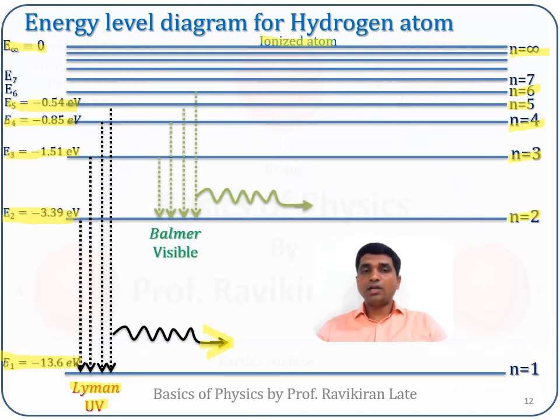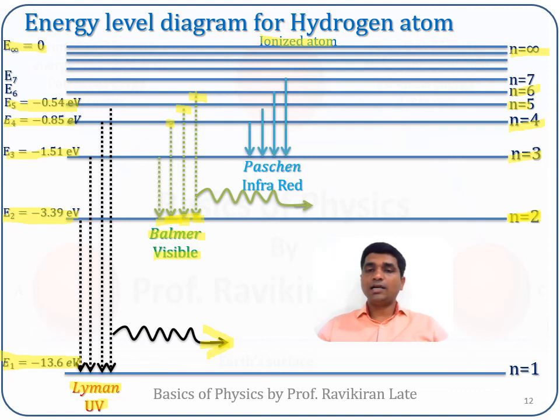Similarly, if an electron jumps from a higher energy orbit to the second orbit, that is from n equal to 3 to n equal to 2, or n equal to 4 to n equal to 2, or n equal to 5 to n equal to 2, if such transitions are there, such a series is called the Balmer series, whose radiations emitted are in the visible region.